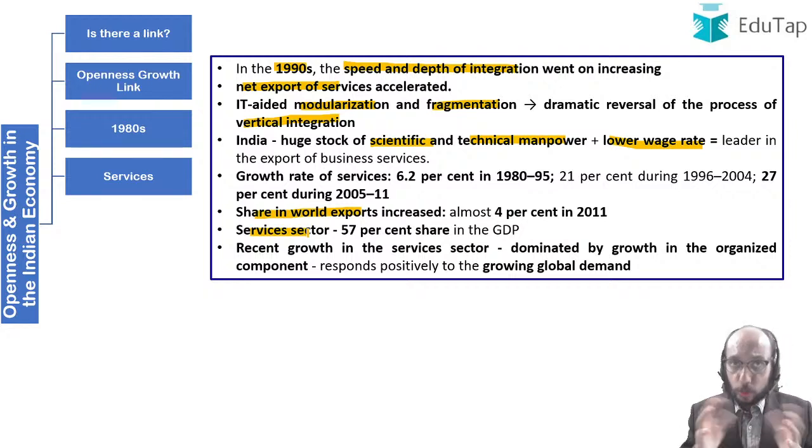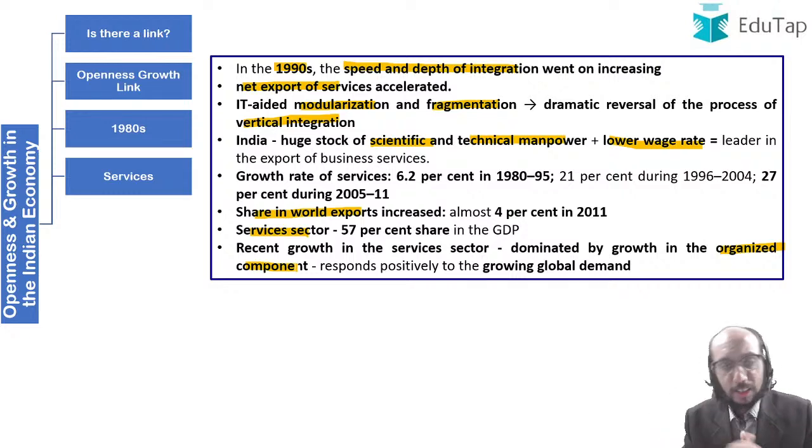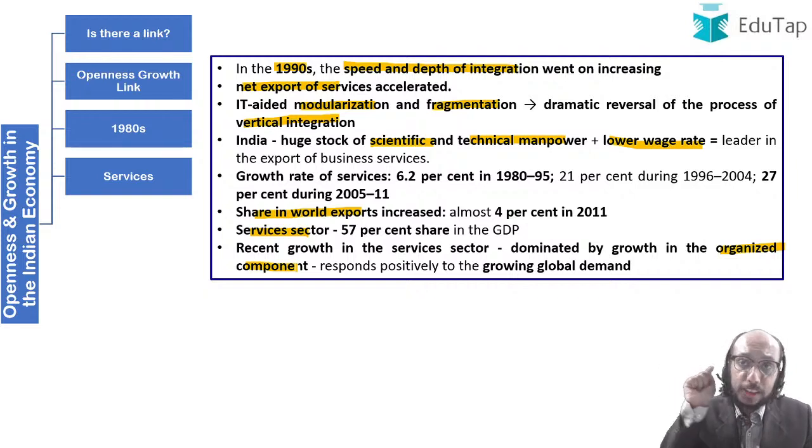Right? And you will appreciate this, that this spectacular rise that we have seen is because of the growth that was experienced in the organized component of the services sector. Even within the services sector, there is an informal or the unorganized component, and there is a formal or the organized component. And it is this organized component. You have to imagine Infosys, you have to imagine TCS and these kind of companies. This kind of organized component responded positively to growing global demand. And how is it that we were able to cater to this growing global demand? Because of IT, because of computers, because of our manpower, because of integration, because of all of these things, we were able to fulfill this demand.